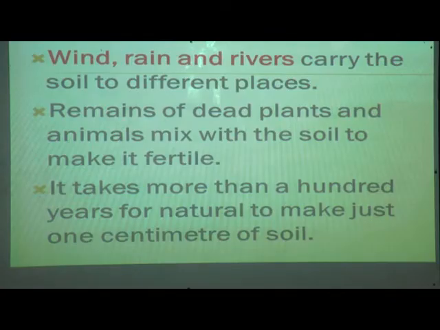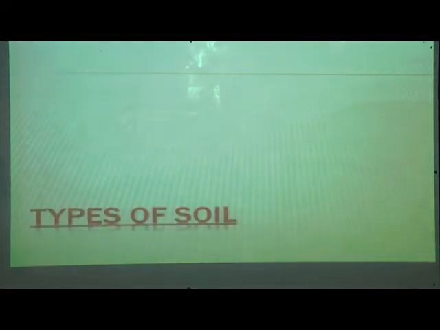So we have seen how soil has been formed, correct? It takes 100 years for nature to make just 1 centimeter of soil. So next, what we'll see here.